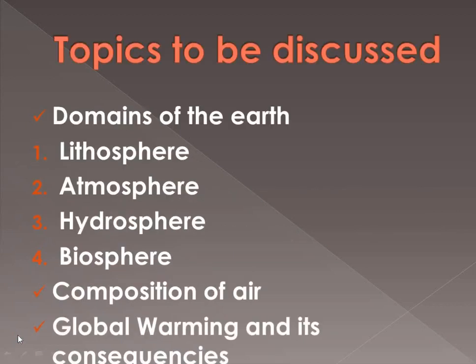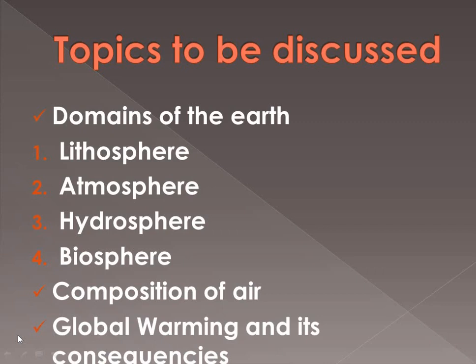The topics that we recapitulate today are the domains of the earth, the 4 domains: lithosphere, atmosphere, hydrosphere and biosphere. So we will discuss all these spheres of the earth. Then the composition of the air in the atmosphere, as that is the envelope of air in our surrounding. So we will learn about the composition of air. Then global warming and its consequences, means its effects in the atmosphere.